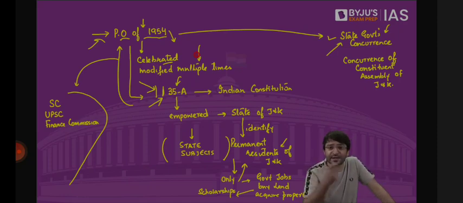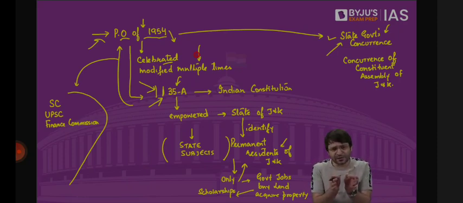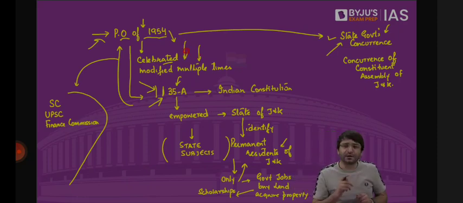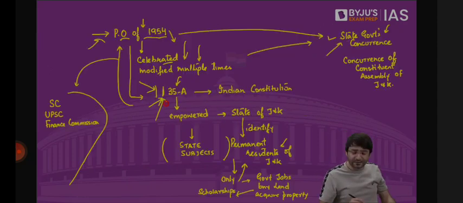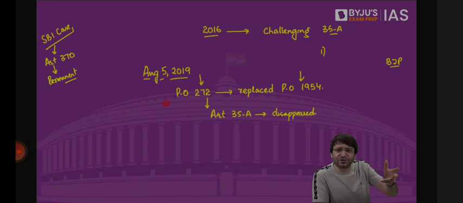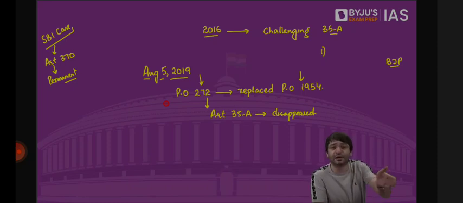Directive principles were not applicable, even on the morning of August 5, 2019. Fundamental duties were not applicable. Various other provisions of Indian Constitution were not applicable. Because previously only Article 1 and Article 370 was applicable. But through this presidential order, with the concurrence of the state government, citizenship chapter got applicable. Similarly, fundamental rights got applicable, but with exception of Article 35, capital A. Various other provisions of Indian Constitution, such as the emergency provisions, such as the Office of the Chief Justice of India, CAG, Finance Commission, Audit, Account, Election Commission of India, got applicable to the state of Jammu and Kashmir.